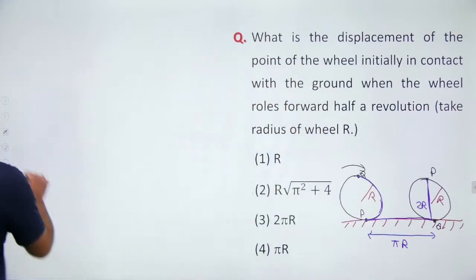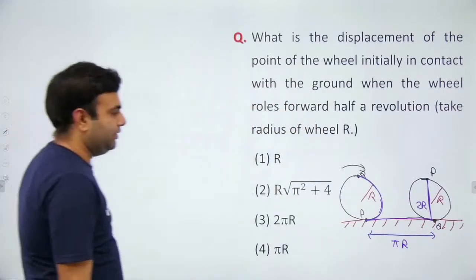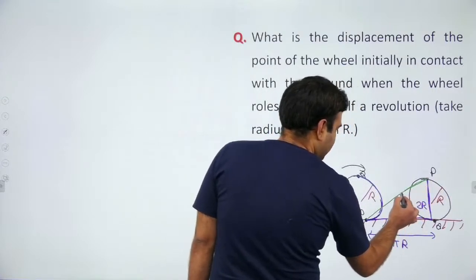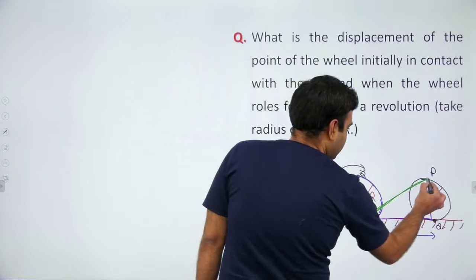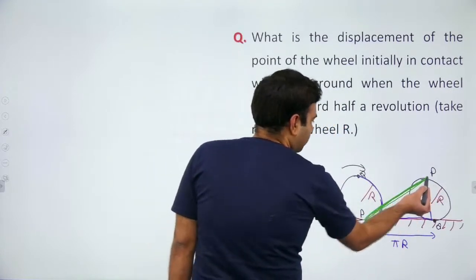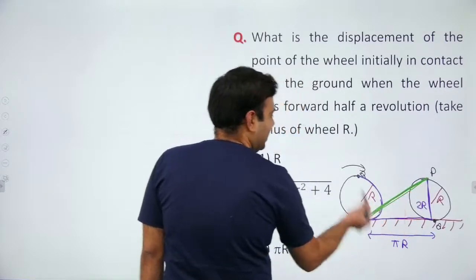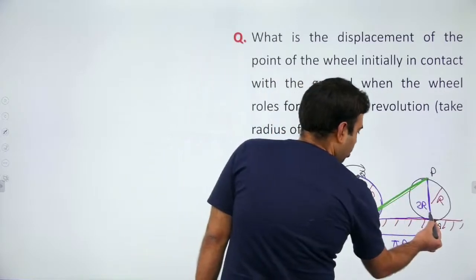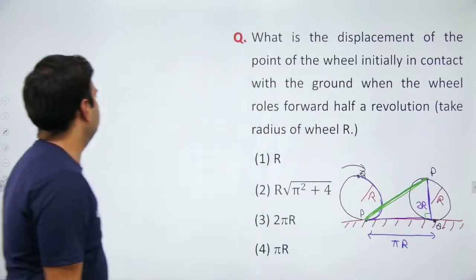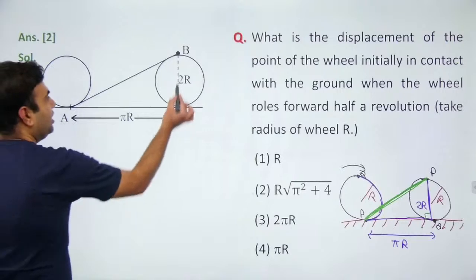Now because we are interested in finding the displacement, the magnitude of displacement is the shortest distance between initial and final points. So using Pythagoras, you can calculate this displacement. See, this is pi r, this is 2r.